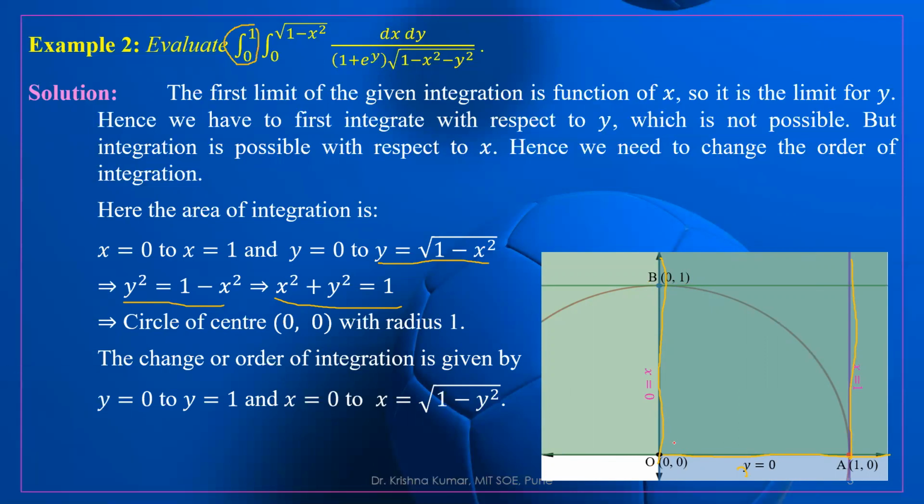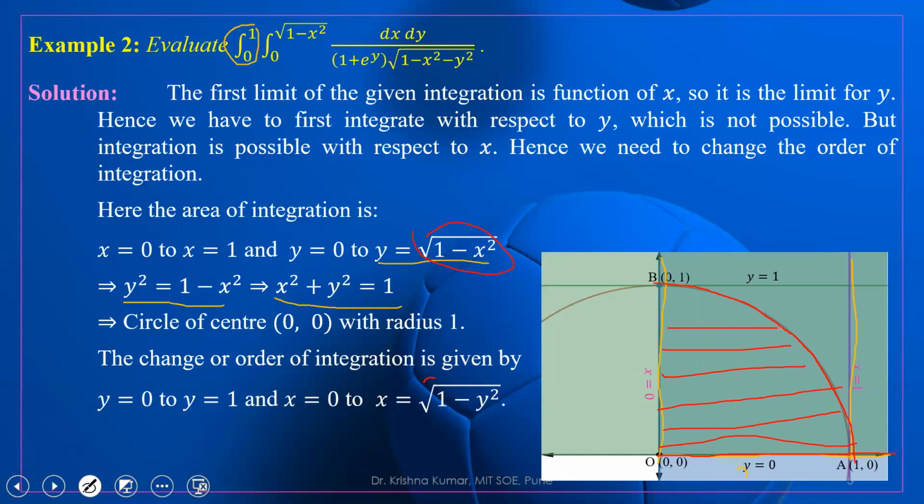Y equal to 0 to y equal to 1, not 1. Y is equal to root over 1 minus x square, this circle. So this is the upper boundary of y. If we draw this, what we are getting is this part. This is the common area of integration.